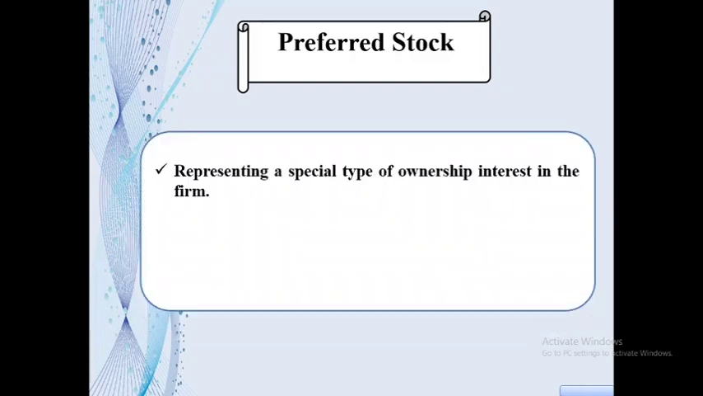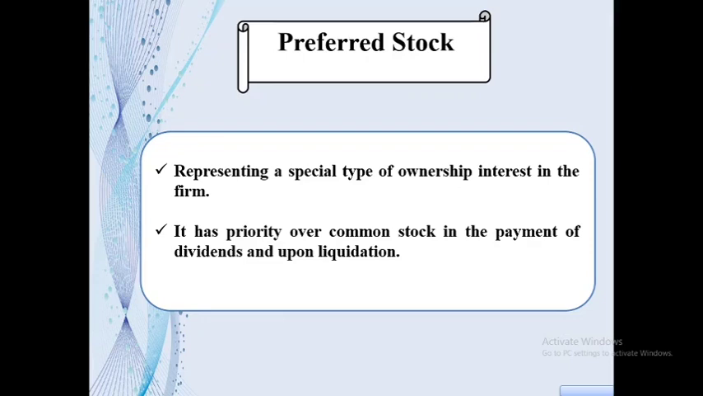Preferred stock represents a special type of ownership interest in the firm. It is special because it has priority over common stock in the payment of dividends and upon liquidation. That means preferred stockholders get priority over common stockholders in case of receiving dividends and claim on assets of the company.